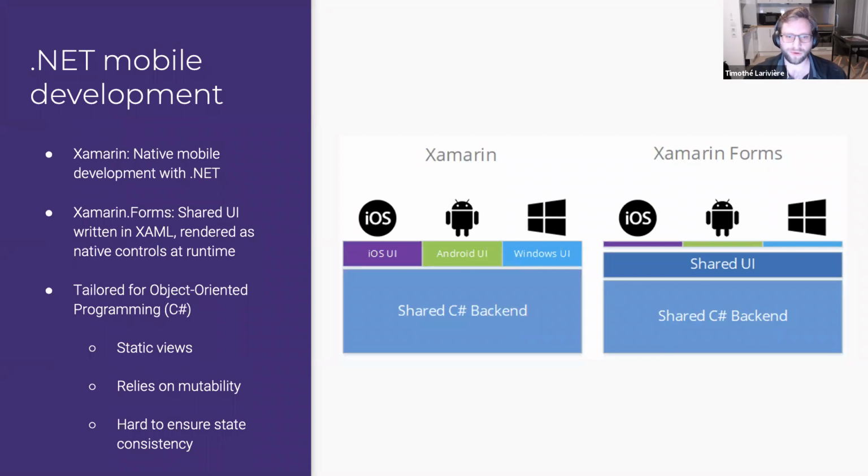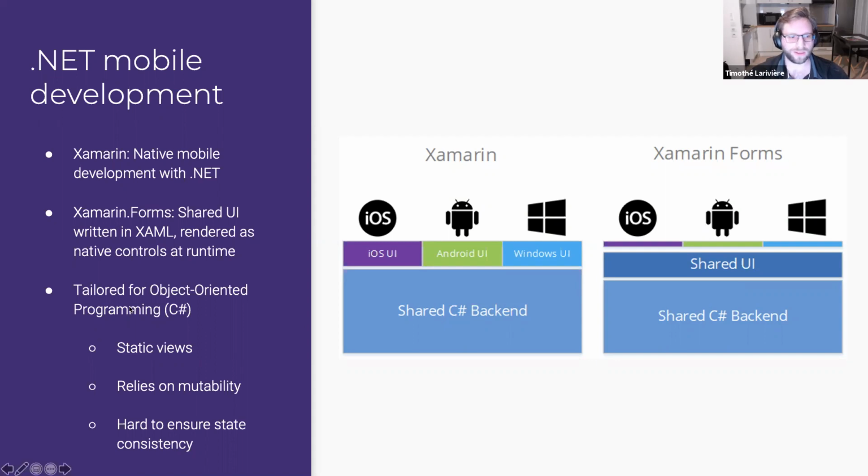For example, if we take the button, we'll have one Xamarin Forms button that will be translated at runtime to a UI button on iOS, to an Android button on Android, and to a Windows button on Windows. So Xamarin Forms lets you share most of your UI, including your backend. It can be great when you're creating the same application across multiple platforms.